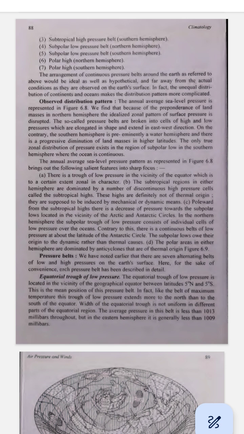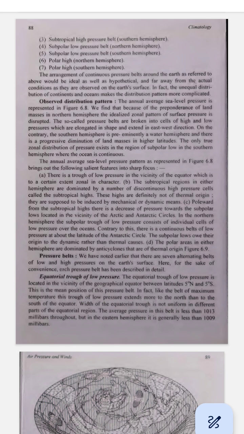Polar high pressure. Location, near the poles, around 90 degrees north and 90 degrees south. Description. These areas have high pressure because the air is very cold and dense. The cold air sinks, increasing pressure at the surface. Example. Imagine a very cold, heavy blanket pressing down on a surface. That's what happens at the poles with the air.